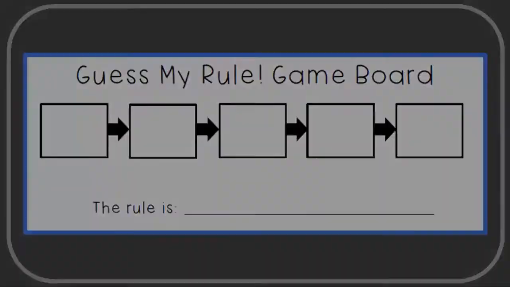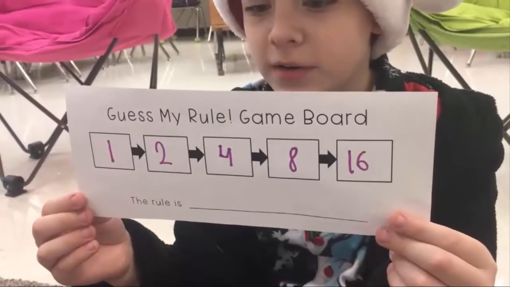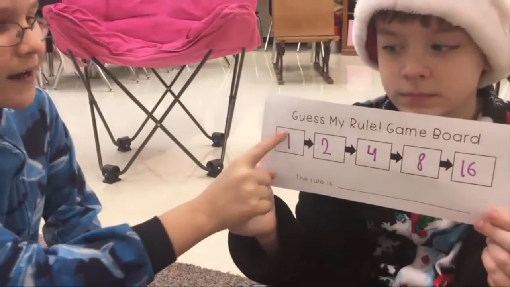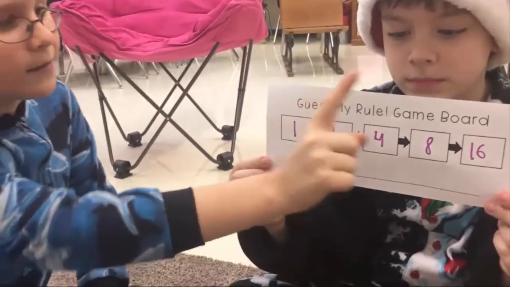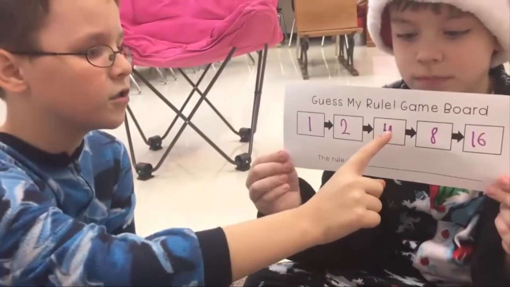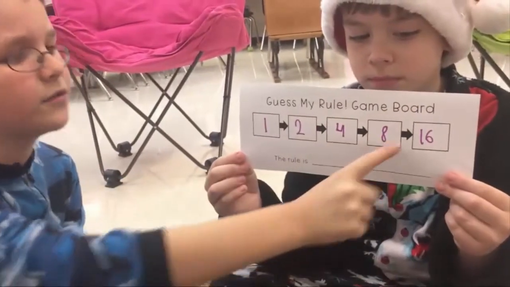It is 1, 2, 4, 8, and 16. Do y'all know what his rule is? Yes. Multiply by 2s. How do you know? I know because 1 times 2 is 2. 2 times 2 is 4. 4 times 2 is 8. And 8 times 2 is 16.